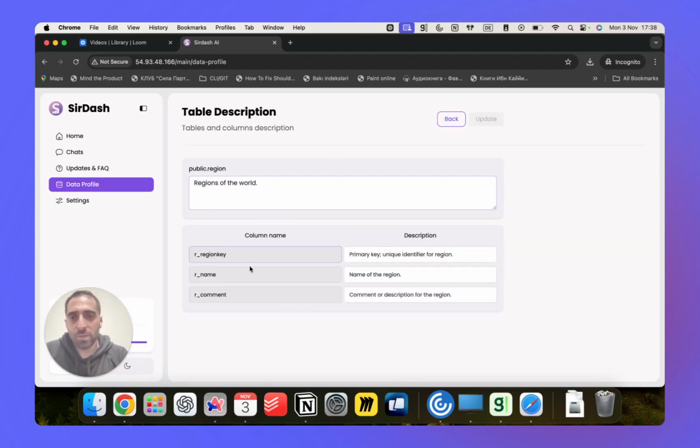So what is our description? Description is data about the data, metadata of the data. For example, we have here region K, and in the description, we're explaining what that means. We do this with the help of internal employees of the customer, so basically the user explains to us what he has and what it means. That needs to be filled out, as it's the main part of the application.